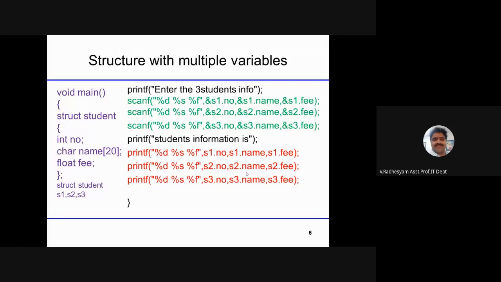And as I said, there are 63 students in your class. You cannot have S1, S2, S3, S4, S5, S6, S7, up to S63. It will not look good, isn't it? You cannot do that.